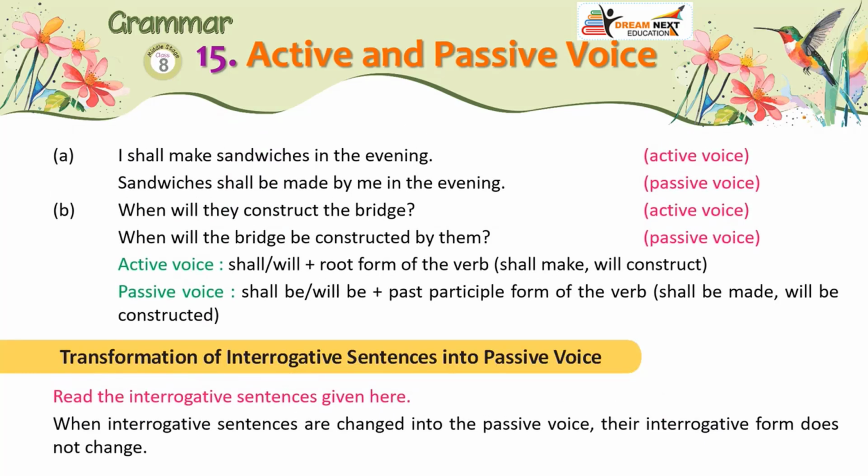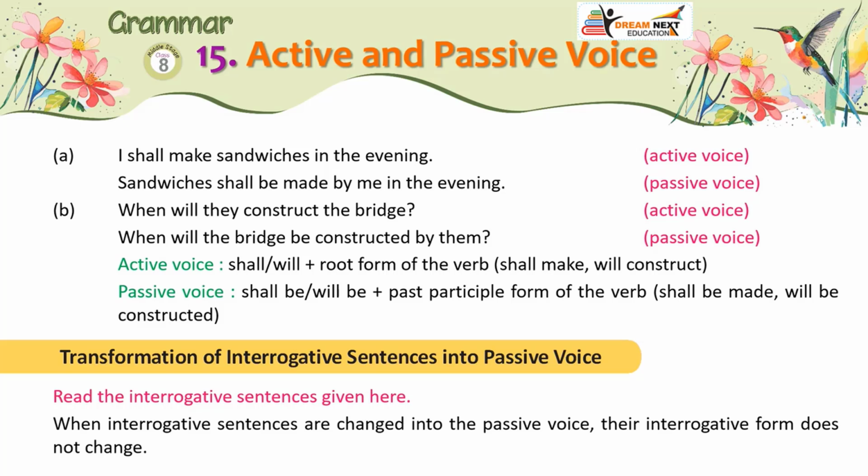Simple future. A. I shall make sandwiches in the evening. Active voice. Sandwiches shall be made by me in the evening. Passive voice. B. When will they construct the bridge? Active voice. When will the bridge be constructed by them? Passive voice. Active voice uses shall or will plus the root form of the verb: shall make, will construct. Passive voice uses shall be or will be plus the past participle form of the verb: shall be made, will be constructed.